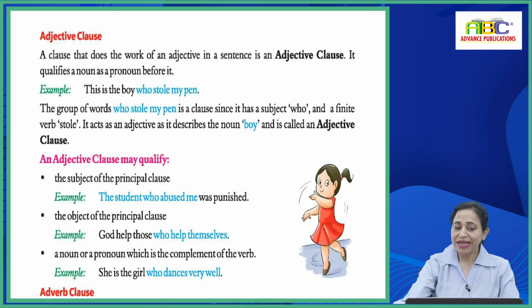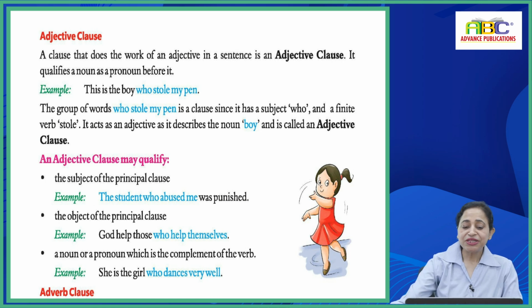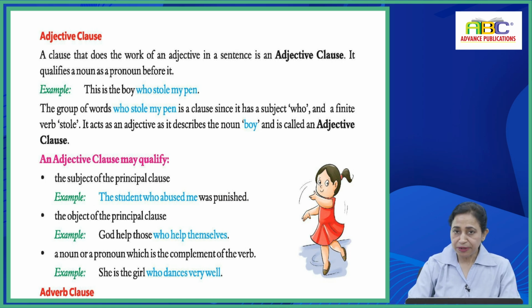Adjective clause. A clause that does the work of an adjective in a sentence is an adjective clause. It qualifies a noun or a pronoun before it. Example देखिए, this is the boy who stole my pen. The group of words who stole my pen is a clause since it has the subject who and a finite verb stole. It acts as an adjective and describes the noun boy, and is called an adjective clause.